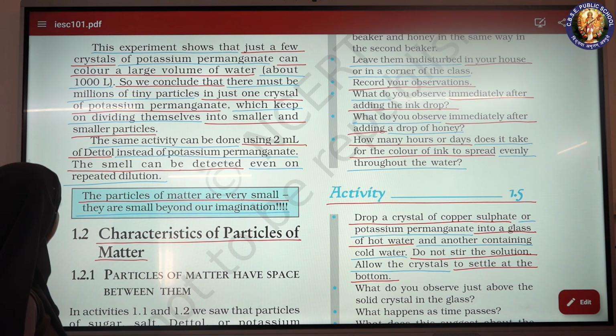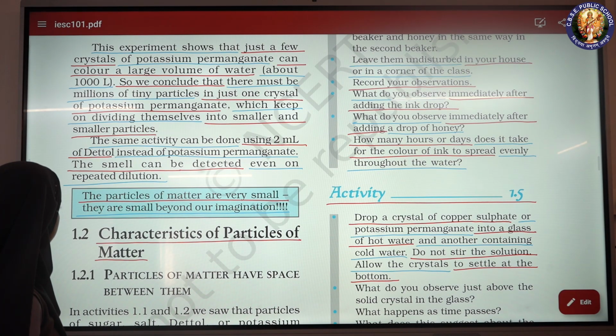So we conclude that there must be millions of tiny particles in just one crystal of potassium permanganate, which keep on dividing themselves into smaller and smaller particles. The same activity can be done using 2 ml of Dettol instead of potassium permanganate.